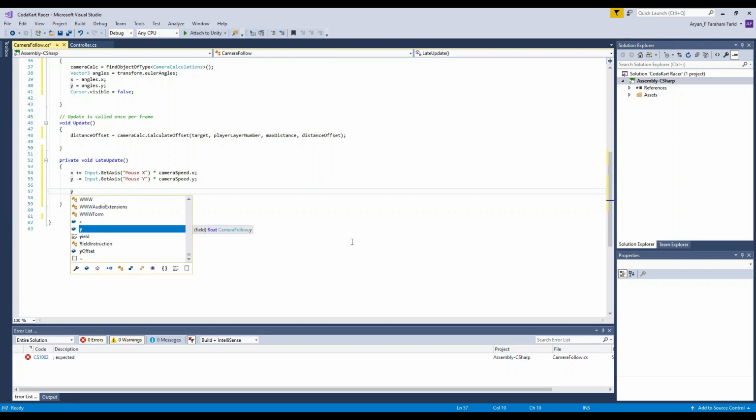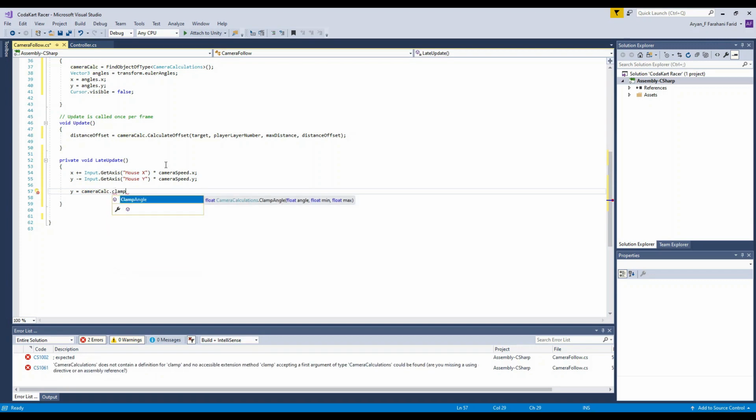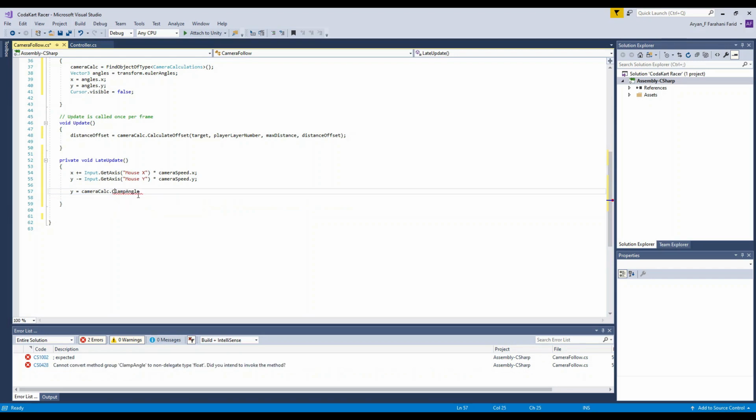Let's make another y variable for the positive side. So y, and then equals, and then camera cal. Where is it? There it is. Okay, camera cal, dot clamp angle. Angle, not ankle. Angle, with a capital C and a capital A. Make sure you put those in.